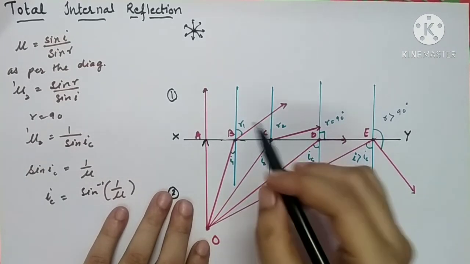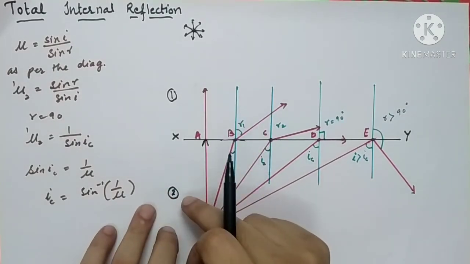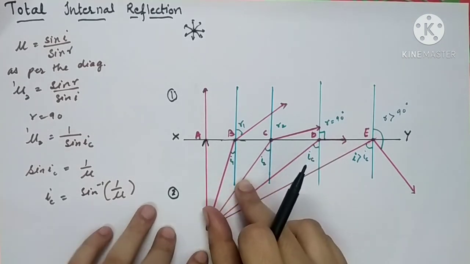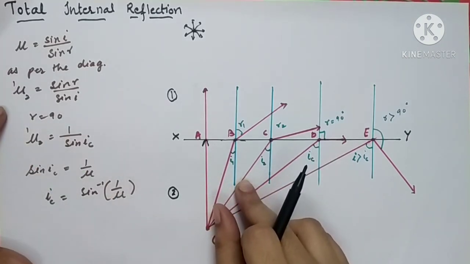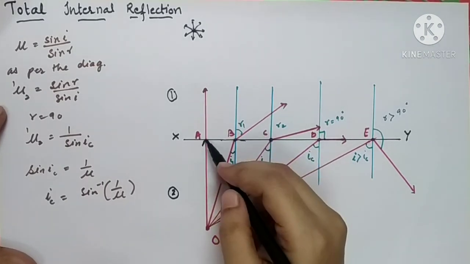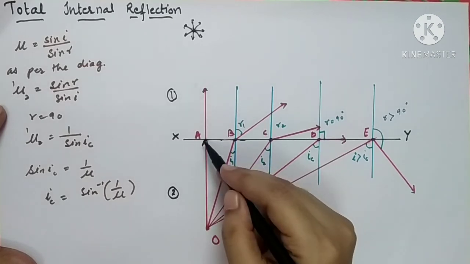As I told you, both the media, medium 2 and medium 1, are transparent. The only difference between them is that one is rarer and the other one is denser. So when this light ray OA strikes the surface XY of the denser medium, what will happen? First and foremost, let's see what kind of incidence it is.